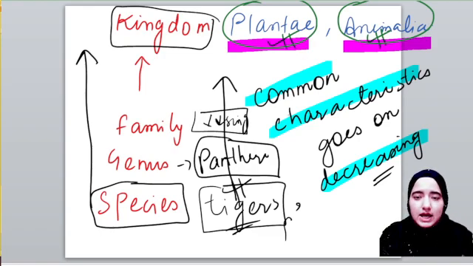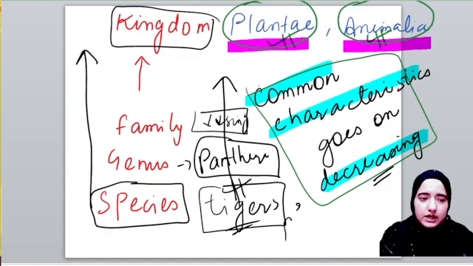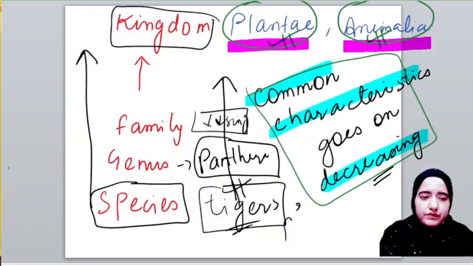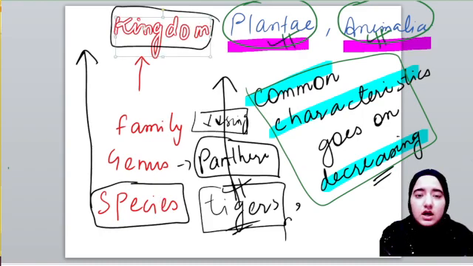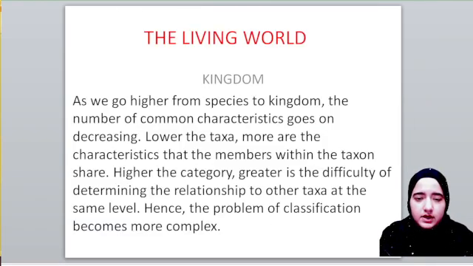I hope this concept of kingdom is crystal clear. So we can say the lower the taxa, the more the characteristics are common, and the higher the taxa, the more the characteristics are different from each other, right?